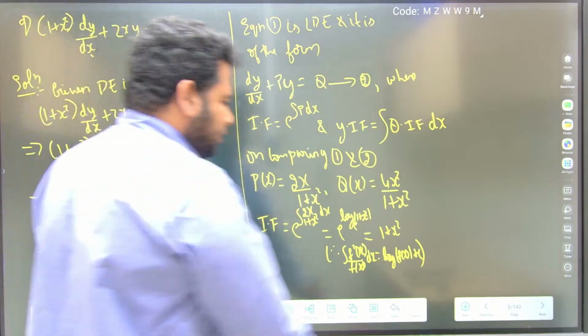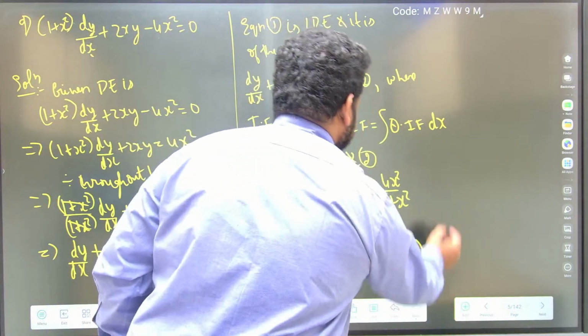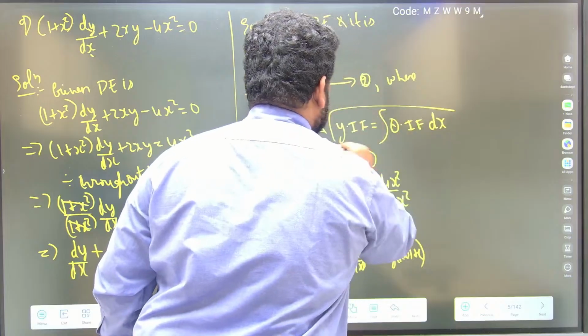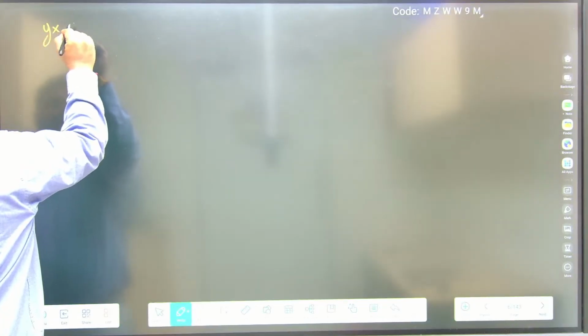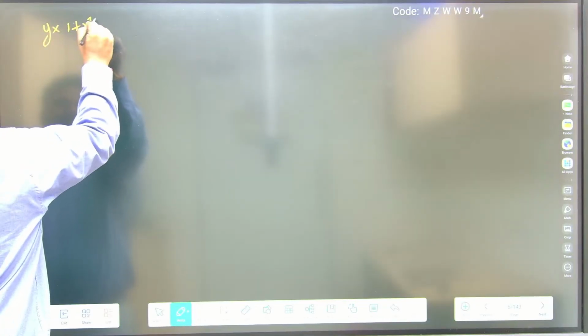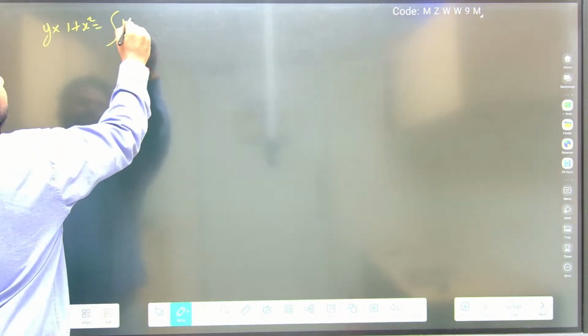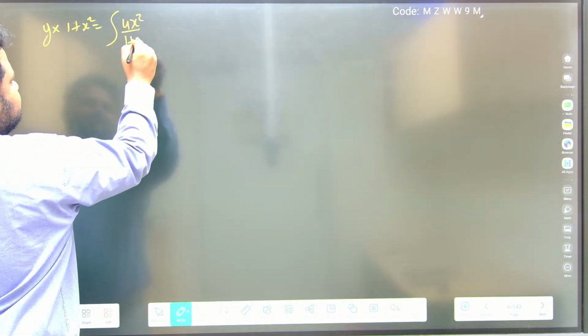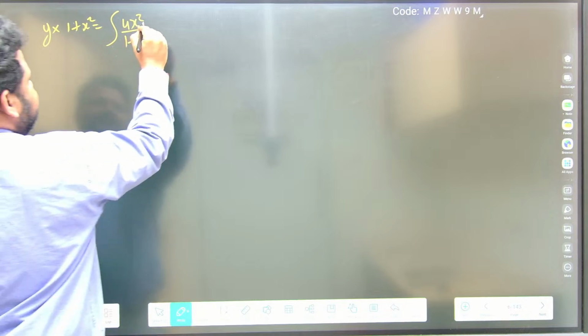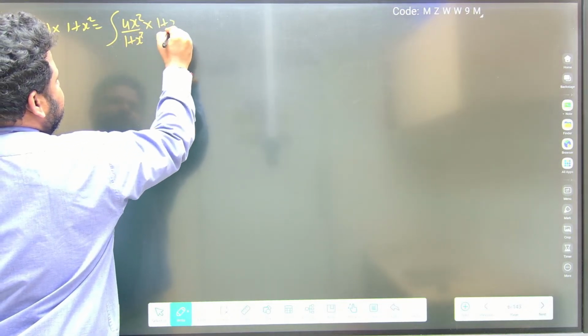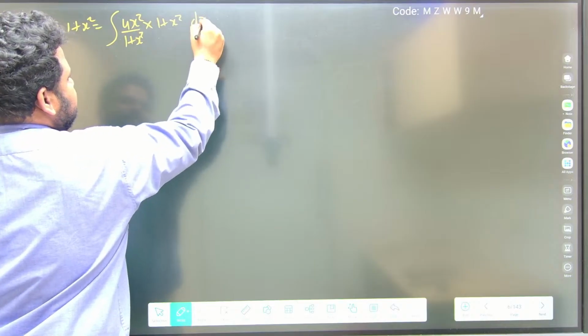Now let us write this equation. y into integrating factor, where the integrating factor is 1 plus x square, is equal to the integral of Q into the integrating factor dx. Q is 4x square by 1 plus x square, and the integrating factor is 1 plus x square.